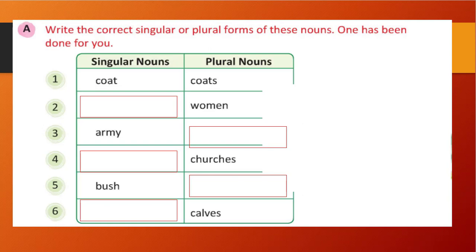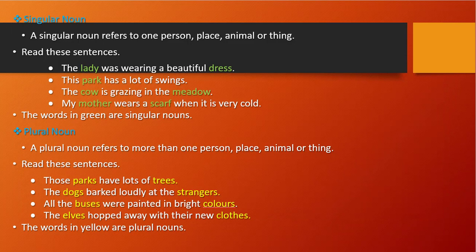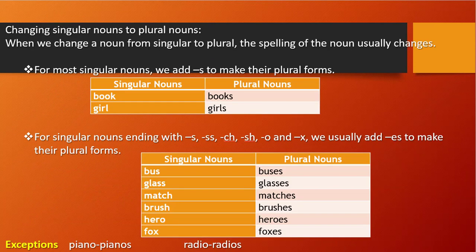So I think we have finished our theory part. So let me rewind it. We have seen the singular noun. The singular noun we use when we are talking about one person, place, animal or thing, right? And we use plural noun when we talk about more than one person, place, animal or thing, right? After that, we have seen how we can convert singular noun to plural noun.